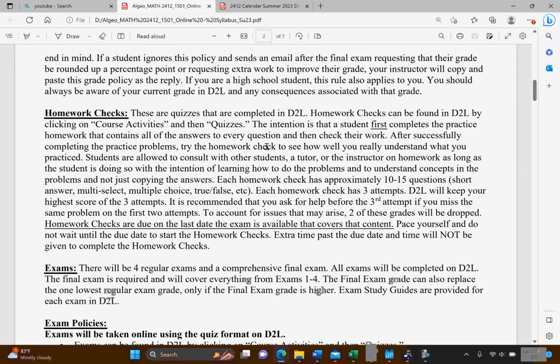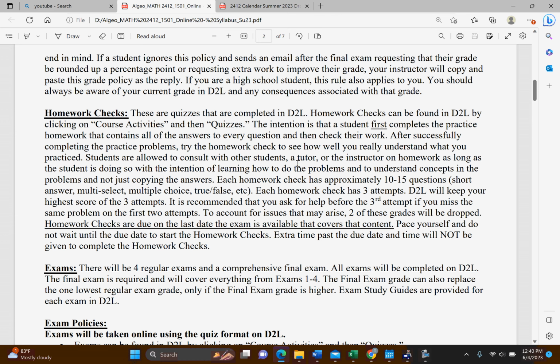For homework checks, there are about 22 or 23 of them, and I will drop the lowest two at the end of the semester. The homework checks are typically about 10 questions, sometimes a little more, sometimes a little less, and you will get 3 attempts for each homework check. If you do it the first time and you're really struggling, that would be the time to reach out to me so we can try to get this fixed before you use up all of your attempts. Anyways, I will show that to you also in a moment.